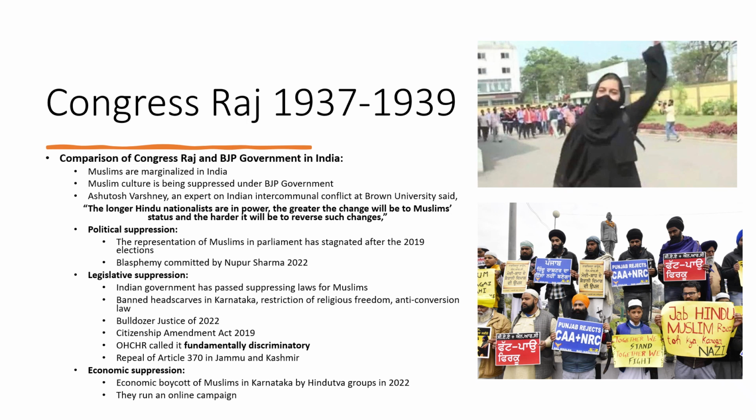But Muslims are excluded here. This Citizenship Amendment Act does not give the right of citizenship to Muslims. Now, this is discrimination against Muslims. The Office of the High Commissioner for Human Rights of the United Nations called it fundamentally discriminatory.